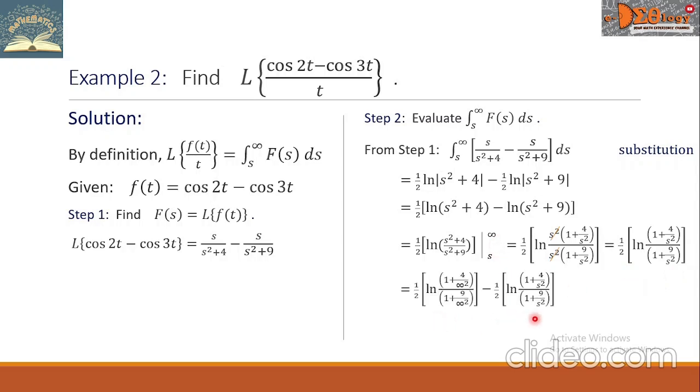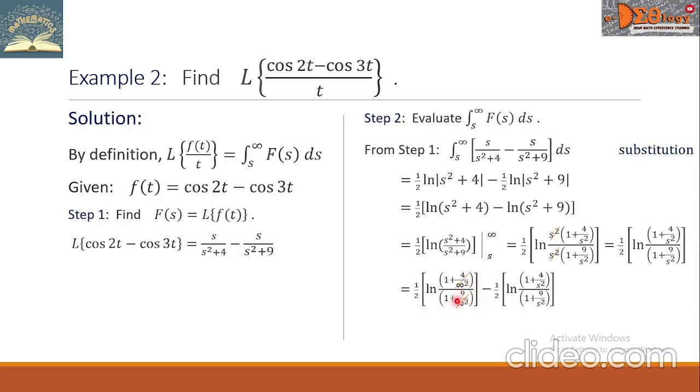From here, let us now evaluate this fraction with respect to the limits. So we have here the two groups. The first group, we evaluate this function with respect to infinity, minus the second group, which is the evaluation of this function with respect to s. In the first group here, 4 over infinity squared will be equal to 0.